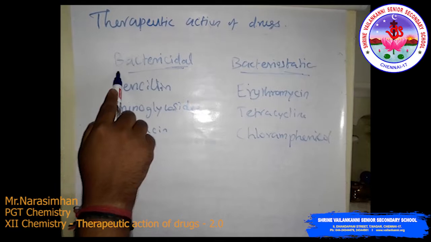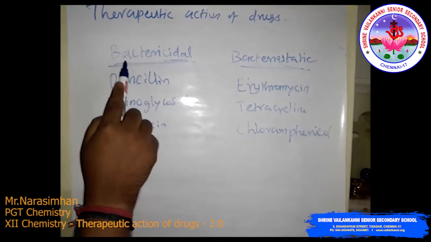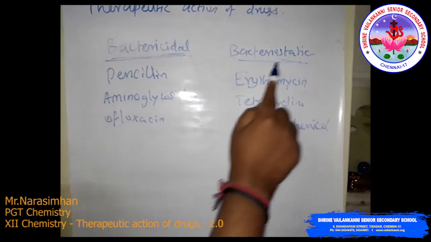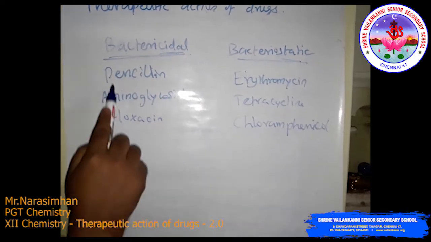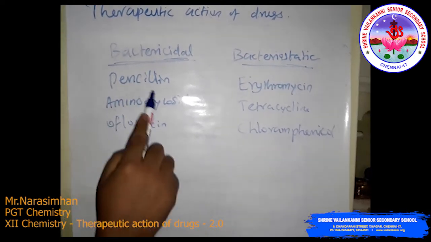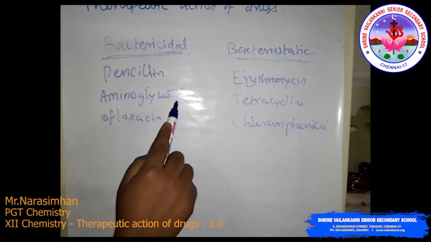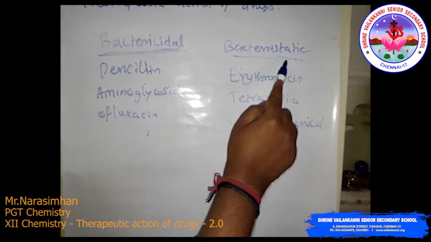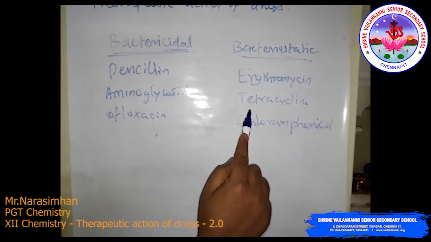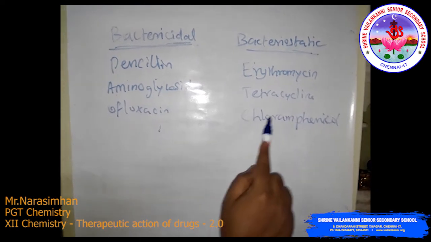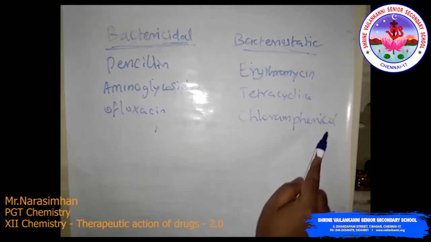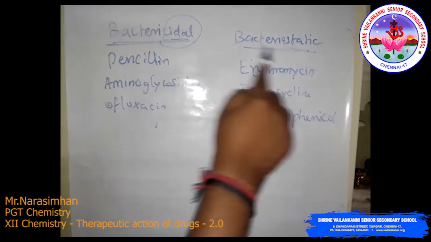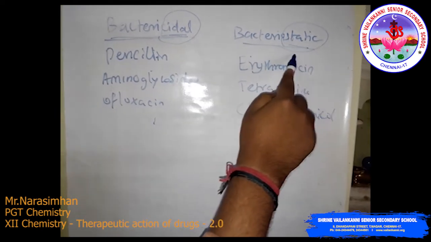These are different ways they act. The bactericidal ones are penicillin, aminoglycosides, and ofloxacin. The bacteriostatic ones are erythromycin, tetracycline, and chloramphenicol. These are the cidal, killing, and static, inhibiting.